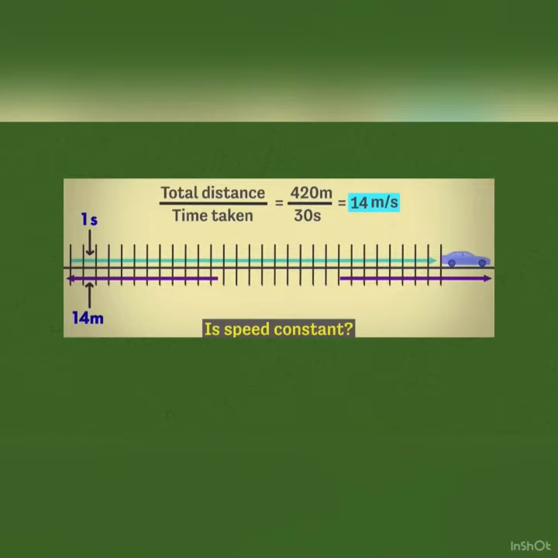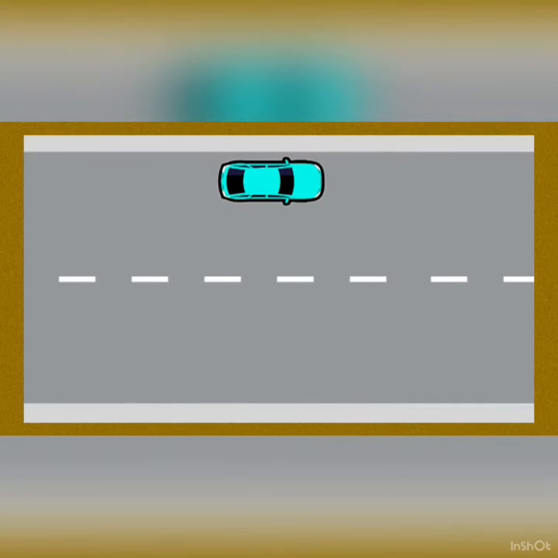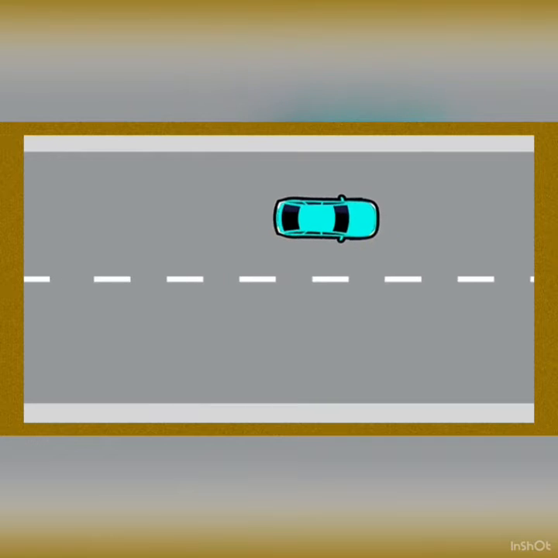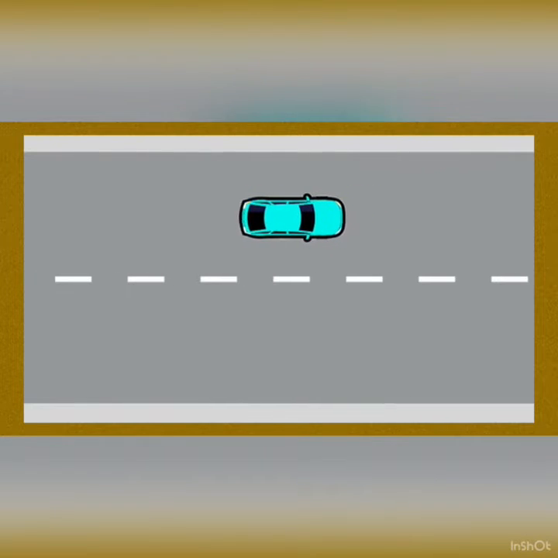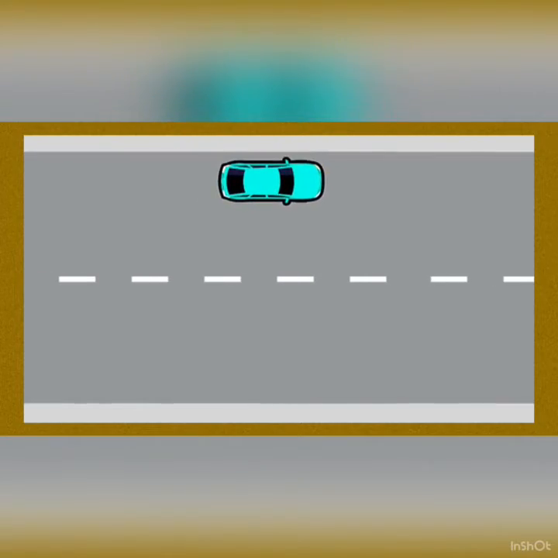I want you to answer the next question that I am asking. In this example, can we say that the speed of this car is constant throughout the distance? Or can we say that the car is covering 14 meters per second throughout the path? No, that wouldn't be implied. We know that a car doesn't start magically at a speed of 14 meters per second. Its speed gradually increases. We can't say that speed is constant.